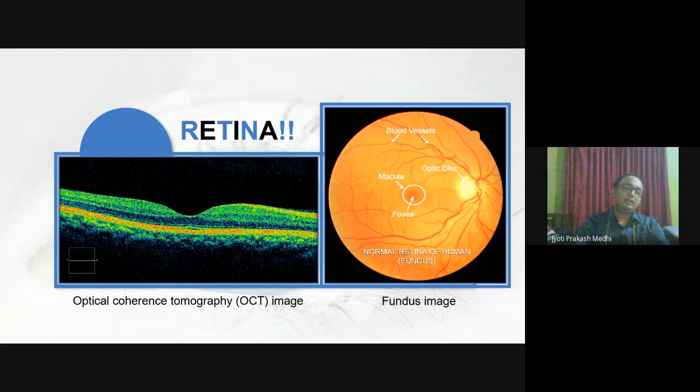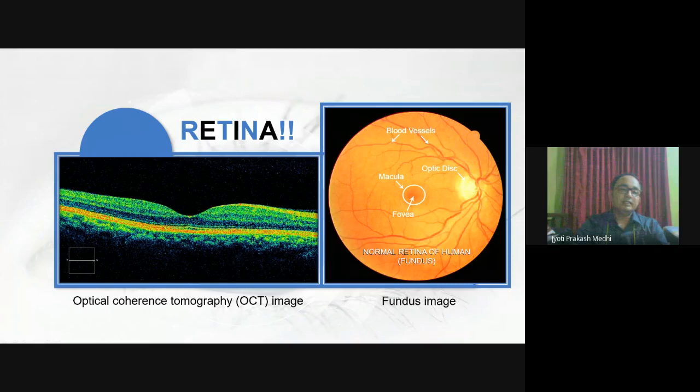In case of a fundus image, we can see the two-dimensional overview of our retina. As you can see here, it contains various regions. This is the optic nerve region, which is called the optic disc. Then this is called the macula region, where the light entering the eye directly comes and falls. And at the center of the macula lies the fovea, which is responsible for the central vision.